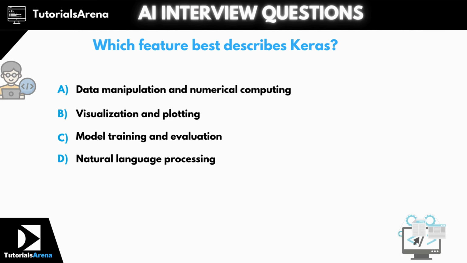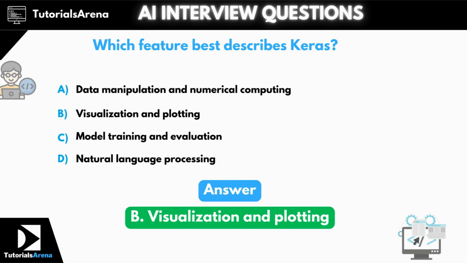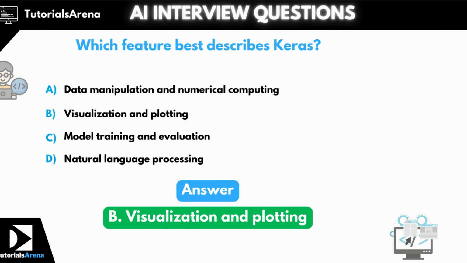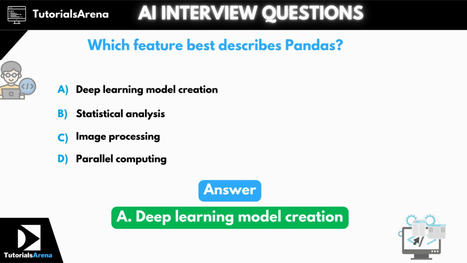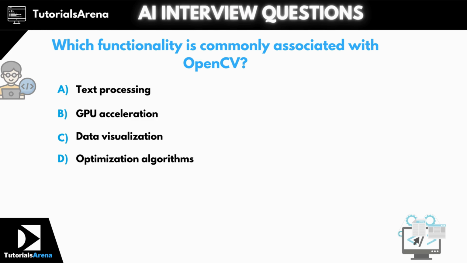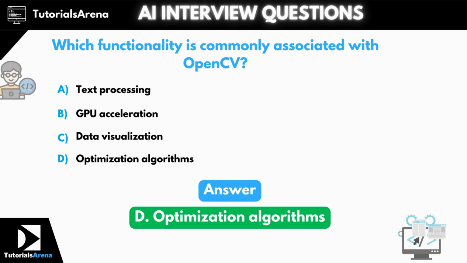Question 42. Which feature best describes Keras? The correct answer is option B, visualization and plotting. Question 43. Which feature best describes pandas? The correct answer is option A, deep learning model creation. Question 44. Which functionality is commonly associated with OpenCV? The correct answer is option D, optimization algorithms.